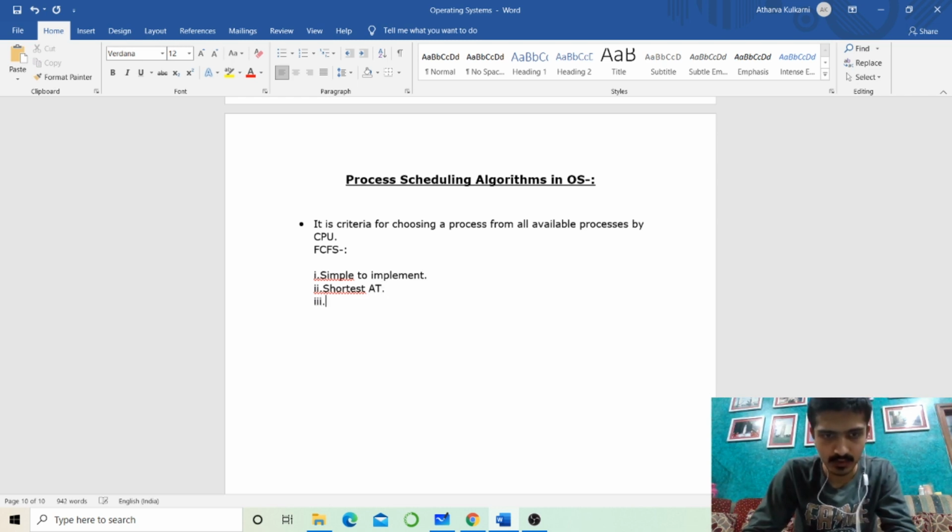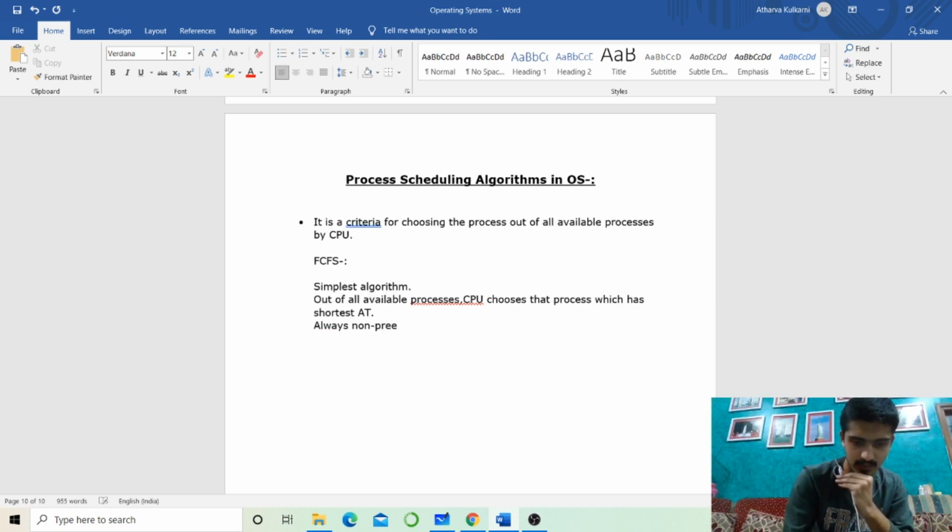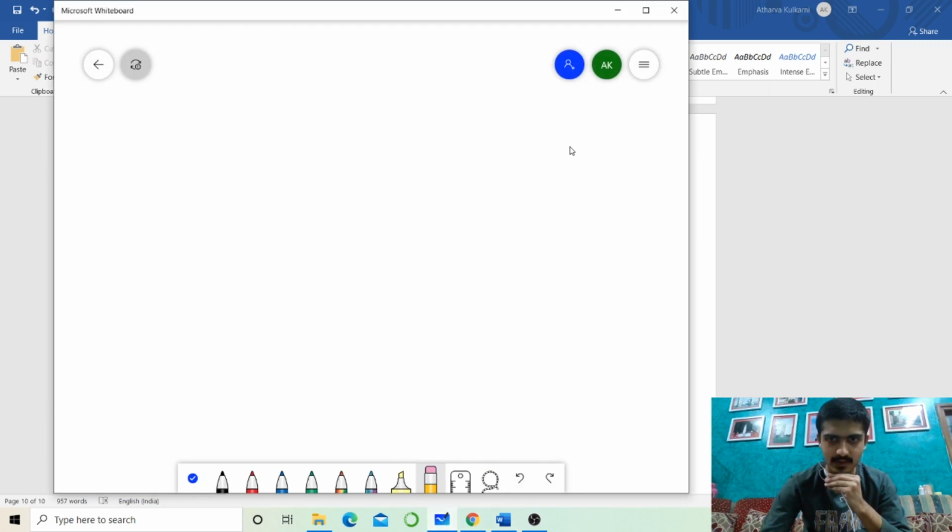And third point is that it is always non-preemptive. Many of you are wondering what non-preemptive is. I'll explain this term when I explain with the help of an example, so that you remember it for a longer period of time. So this is the theoretical part. Now I will jump over to a quick example which will make you understand.